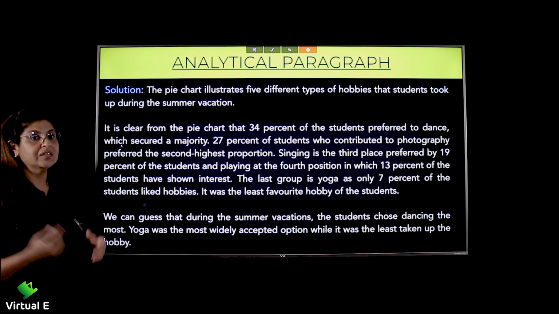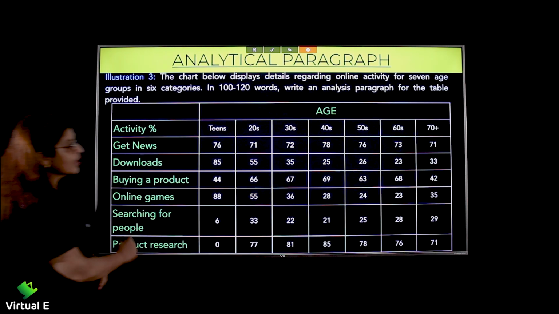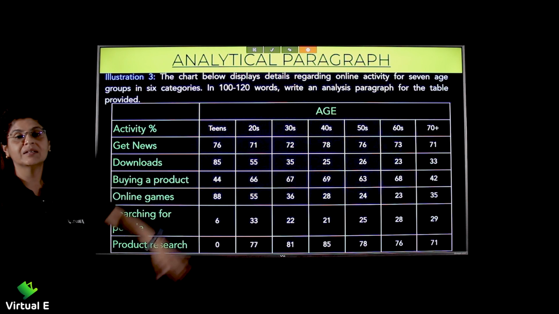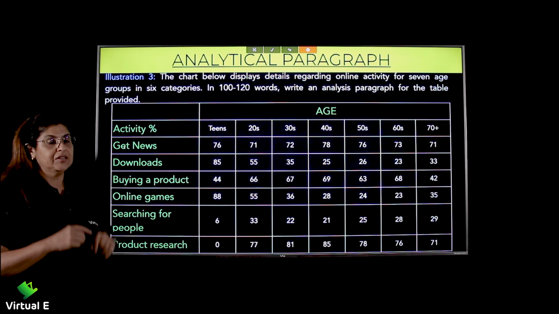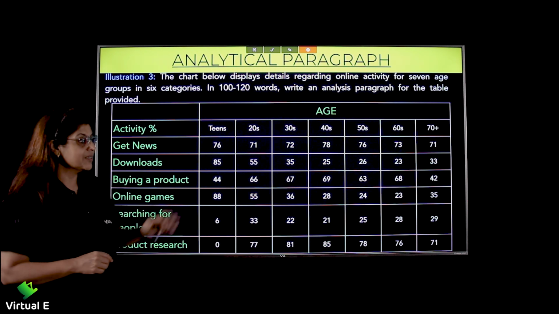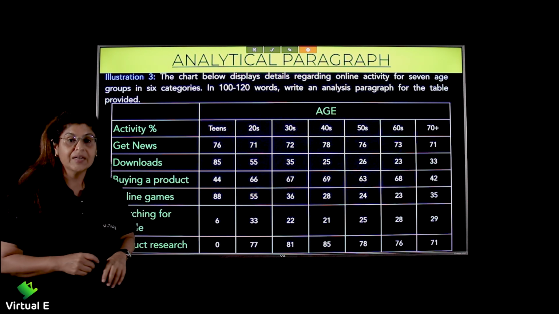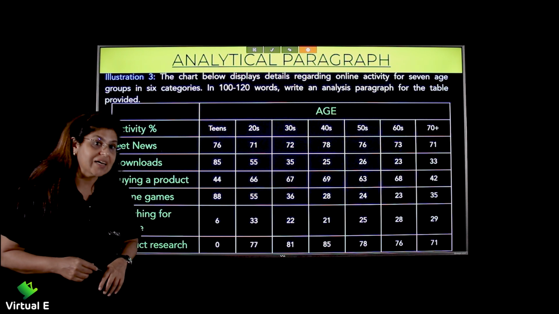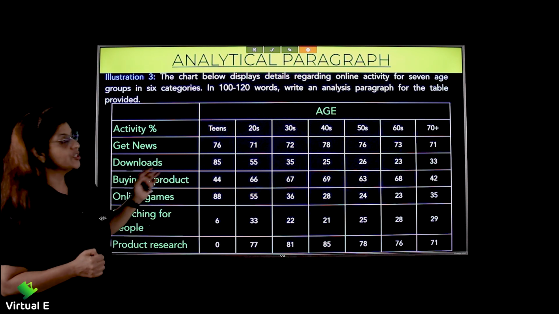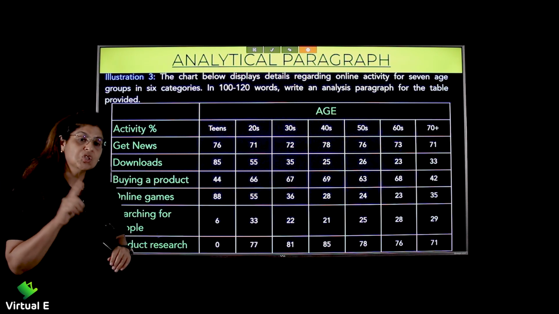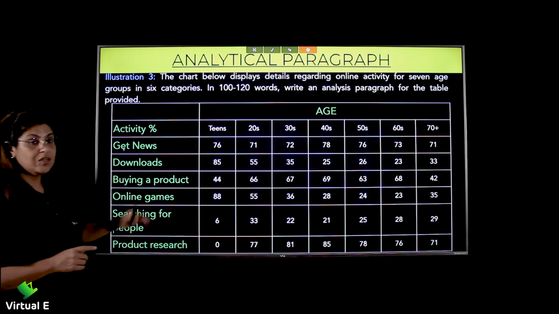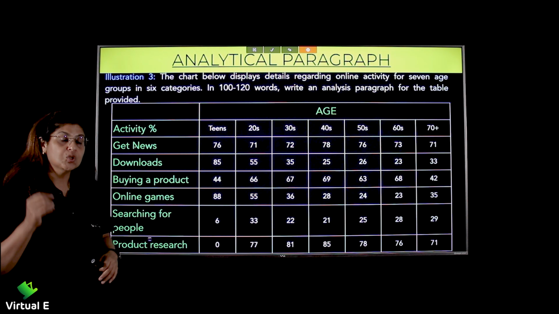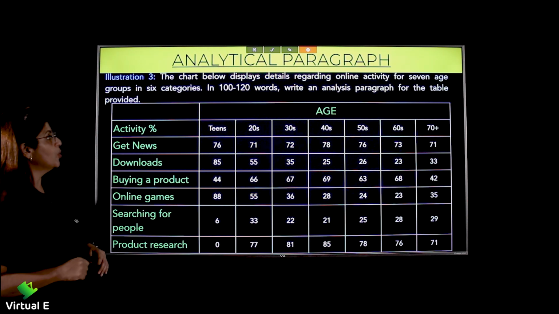Let's move on further to illustration 3. Now, what you see here is a table. What was in our first illustration? It was a line graph. Second was a pie chart. Third is a table, right? You have all the different types of the paragraphs here that you are seeing. You will find more solved ones in your question bank. Kindly refer to them, right? And you will also find the same in notes. So please refer to them for more.